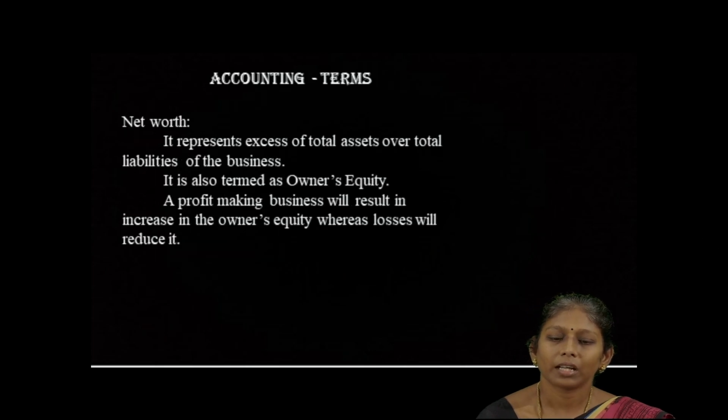Next one, net worth. It represents the excess of total assets over total liabilities of the business. It is also termed as owner's equity. If the net worth is more, it means the company is having a profit. If the net worth is less, it means the company is incurring a loss.